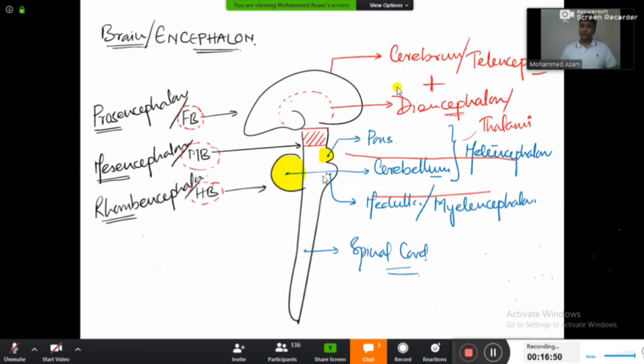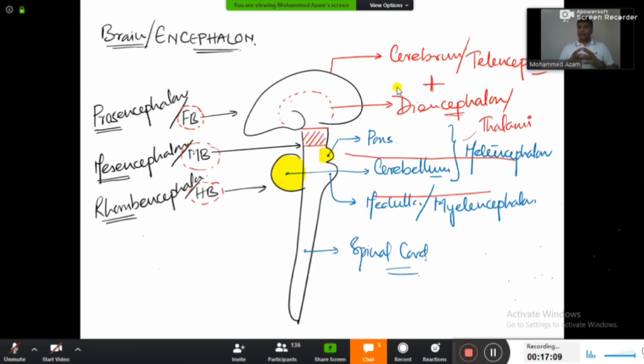And welcome to the hindbrain, rhombencephalon. It is made up of three parts: the pons, medulla, and cerebellum. And out of these three parts, the pons and cerebellum together are going to form your metencephalon, and medulla oblongata alone is going to form your myelencephalon. Fine here right now.